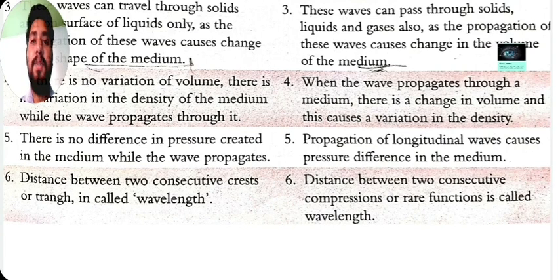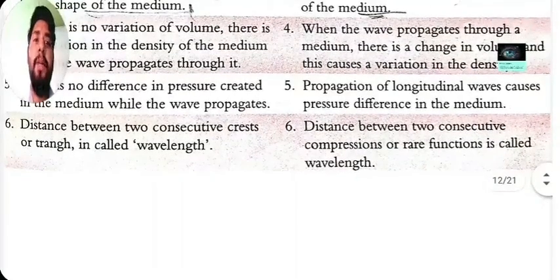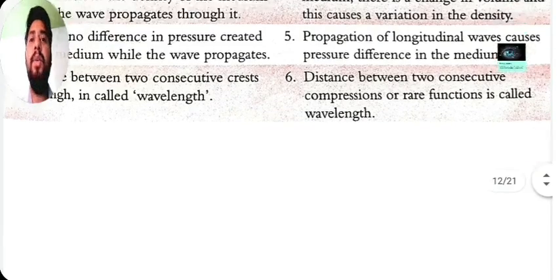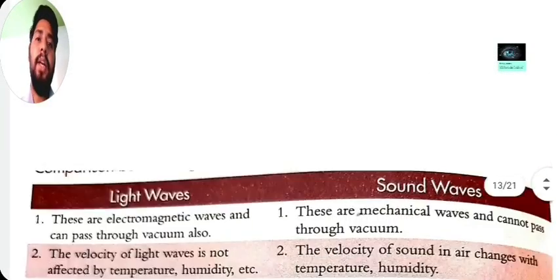Now come to the sixth point, the last main difference between the longitudinal wave and the transverse wave. In the transverse wave, the distance between two consecutive crests or troughs is called the wavelength. In the longitudinal wave, the distance between two consecutive compressions or rarefactions is known as the wavelength. Okay, come to the next one.